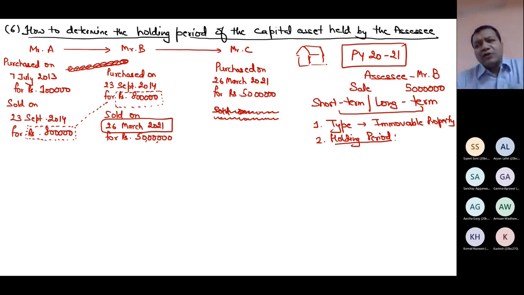I don't want to show you the provision directly. If I directly tell you that this is written in the act, how will you compare that? How will you make a good comparison of whether what is written in the act is nearly the same as what is logical? So first you must decide logically how you should have calculated it, and then compare it with what is written in the act so that you get an idea whether the provisions given in the act are rational or not. So how would you have determined the holding period? Suppose you don't know the act.